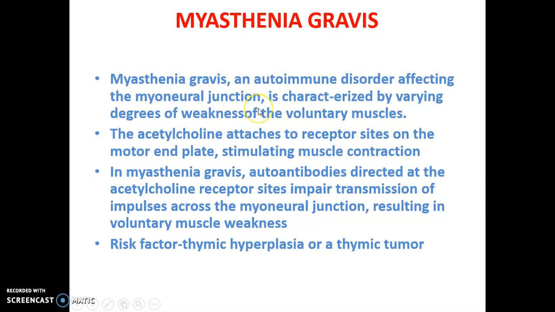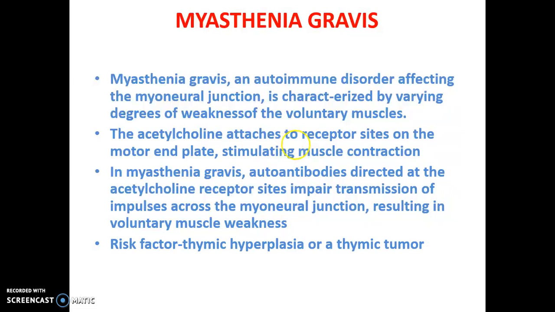Myoneural junction means the junction where the neurons attach to or target muscles. So it is a junction where muscles and neurons are connecting. That is the myoneural junction. Normally the acetylcholine attaches to the receptor sites on the motor end plate, stimulating muscle contraction, which means normally, if you see a myoneural junction, from the end of the neuron, I mean the axon